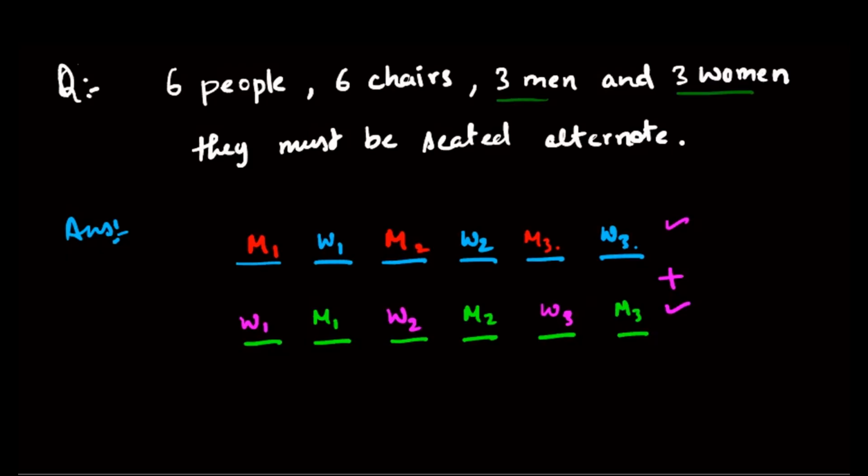Now, since all the three men and three women are different, this can be done in how many ways? 3 factorial into 3 factorial. Why multiplication? Because first men are getting filled, and then women are getting filled. So this will also be 3 factorial times 3 factorial. So this becomes 2 times 3 factorial times 3 factorial. I hope the concept is clear to you.